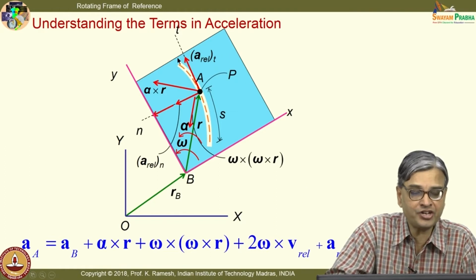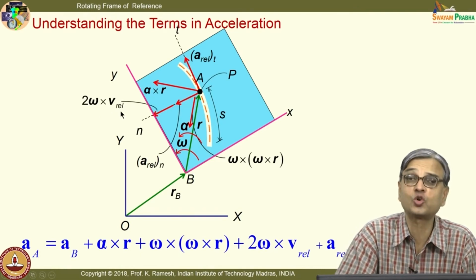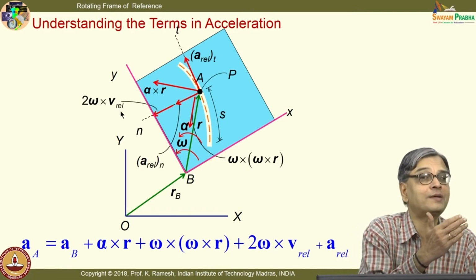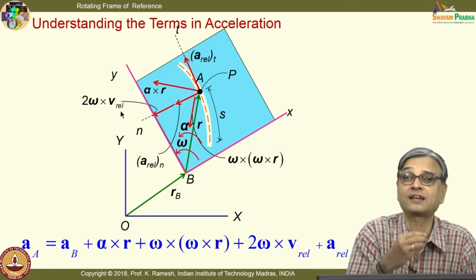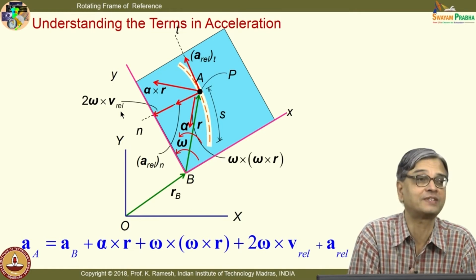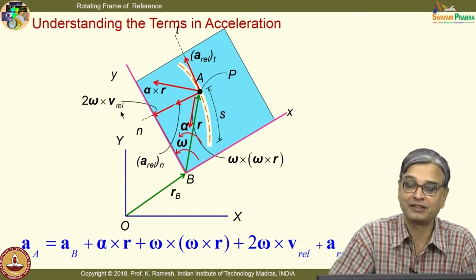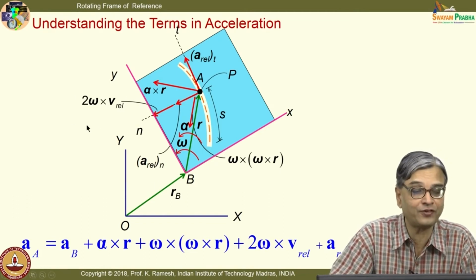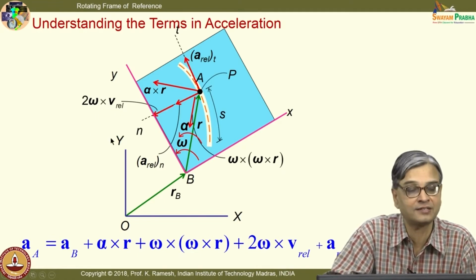And in addition, what a person would not be able to physically argue is another quantity which you have, this 2 omega cross V_rel. It was so simple when you followed the mathematical route. You cannot miss that. You do not have to do a circus to get the term 2 omega cross V_rel. It was very clear and straightforward, but this took quite a bit of effort from the scientists to comprehend this and give an explanation for this.